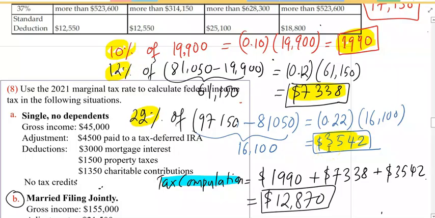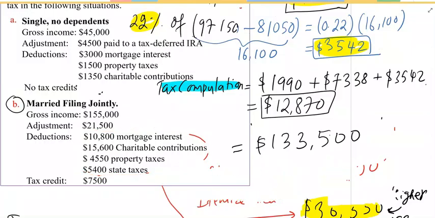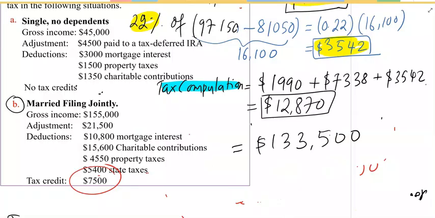Since we have tax credit in this part B, how much tax credit? 7,500. Therefore, to calculate the income tax, you have to subtract this tax credit from tax computation.